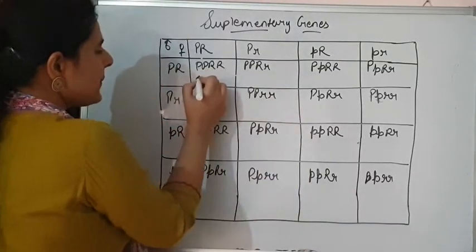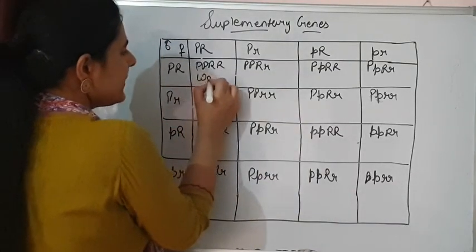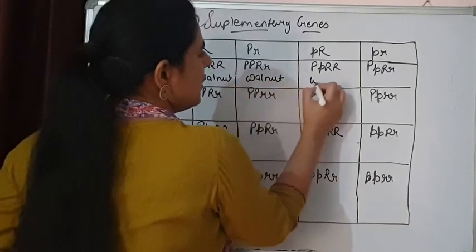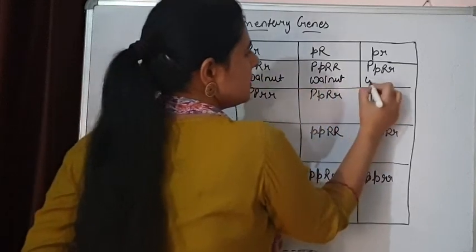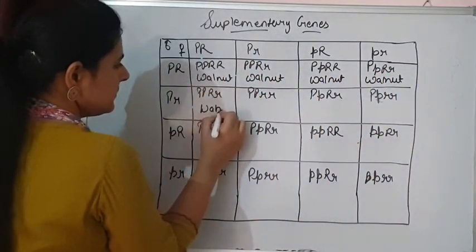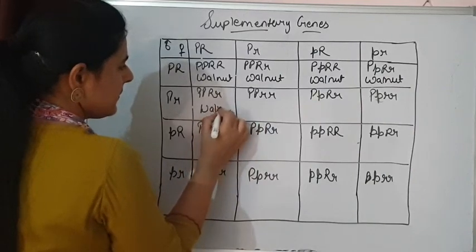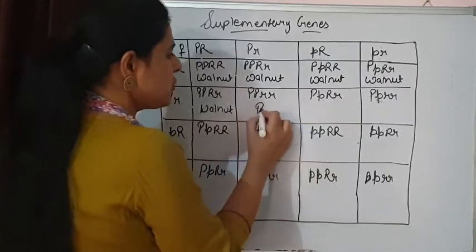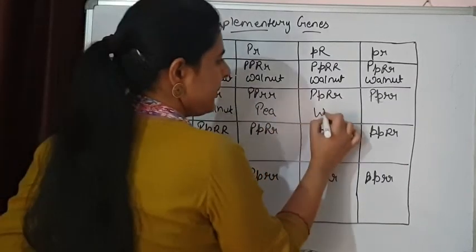So here both are present, so it will be a walnut type, again a walnut, walnut. Here, see, capital P is present but R is recessive, so it will be pea type.